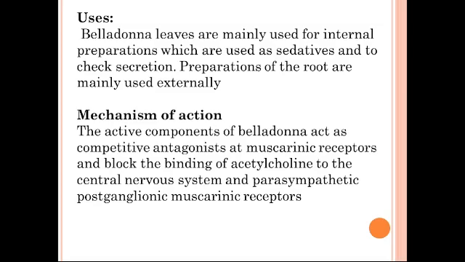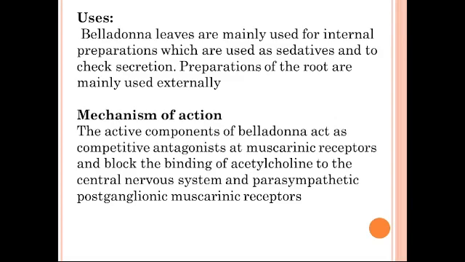Now, the mechanism of action of belladonna. The active components of belladonna act as a competitive antagonist at the muscarinic receptor. So these are the antagonists of the muscarinic receptor. Whatever actions are produced by binding of acetylcholine to the muscarinic receptor, they will prevent.